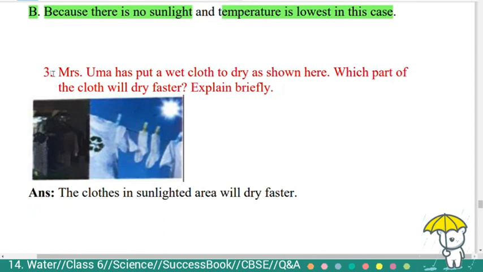Third question, Mrs. Uma has put a wet cloth to dry as shown here. Which part of the cloth will dry faster? Explain briefly. Some wet clothes are inside the house and some wet clothes are under the sunlight. Here the answer is the clothes in the sunlit area will dry faster.